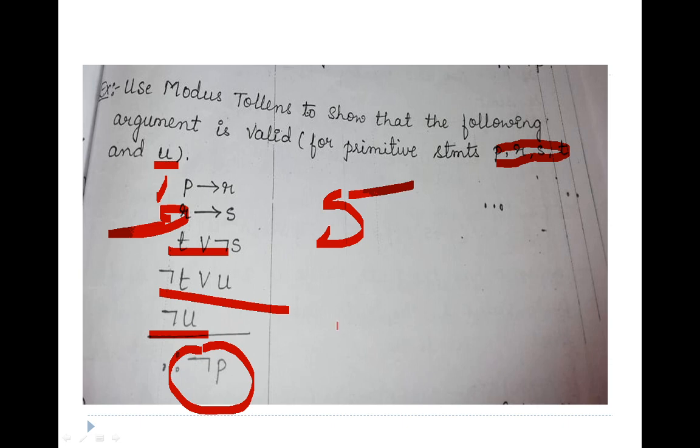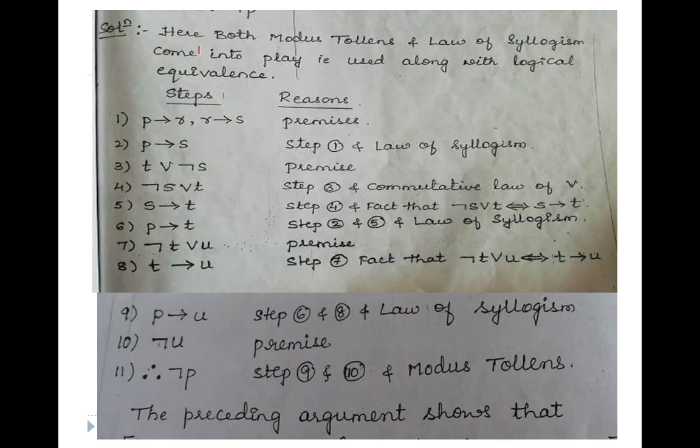We have to find out now whether it is valid or not. So what we have to do is first write the steps and then the reasons. Here both modus tollens and the law of syllogism come into play, used along with logical equivalence. First I'll change this color to the highlighter color. Okay, this is fine.